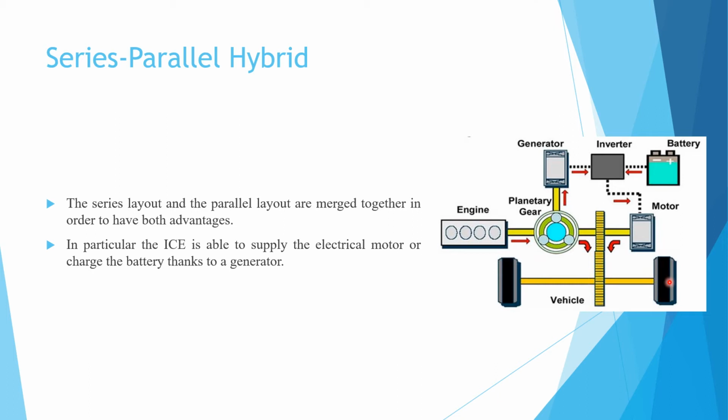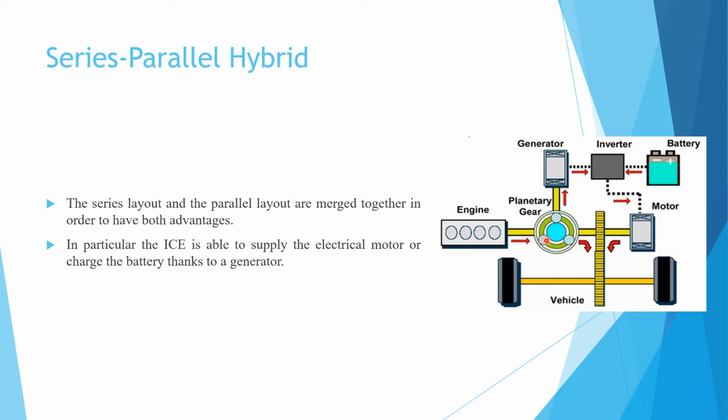Here this is the parallel section. In this case both are occurring simultaneously. One is the series section and the other the parallel section, and both are divided with the help of this planetary gear, and this is the main purpose of the planetary gear.